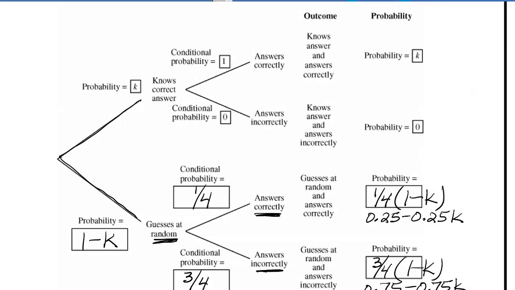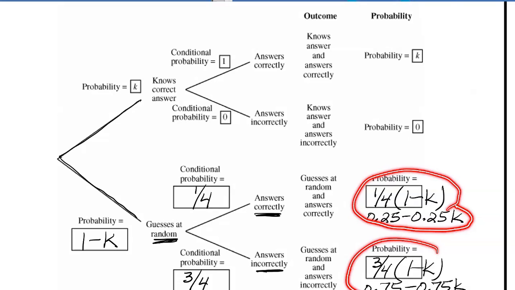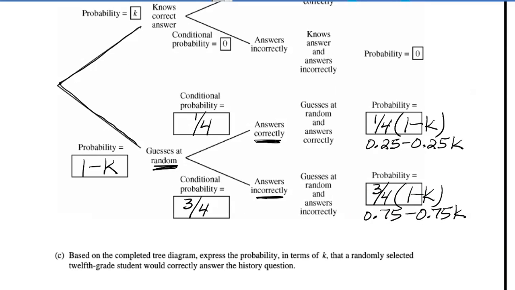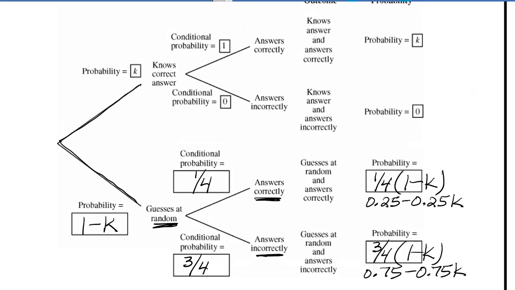We've never really had an expression that we multiply across the branches, but nothing too crazy, but it is new, it is different, it's investigating something. So on part C it says, based on the completed tree diagram, express the probability in terms of k that a randomly selected student would correctly answer the question. So we're looking for correctly answering the question.